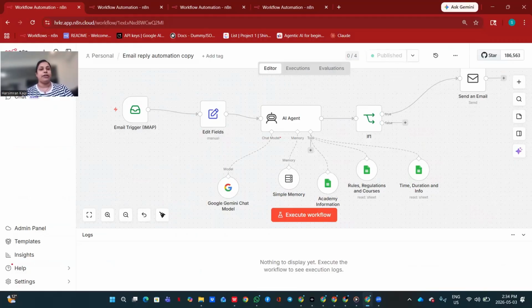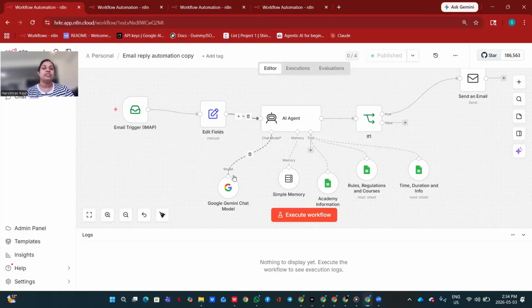My agent, right? So I already showed you. It will work in the same way. First, when it receives an email, it will go to the email trigger IMAP. Then from that email, it will extract the important things that it needs, like the sender's name, the subject, and the text, the question. The email text, that's the query. It will extract that information from the IMAP, and then give the necessary information to the AI agent.